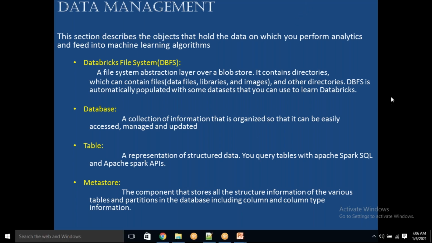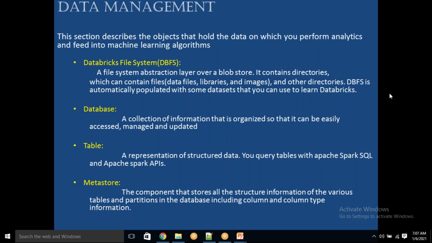Can we create multiple databases within that DBFS? Yes, you can create multiple. By default you will have a default database. If you want to create other databases, you can create them. Yes, we can connect to on-premise systems using Databricks.